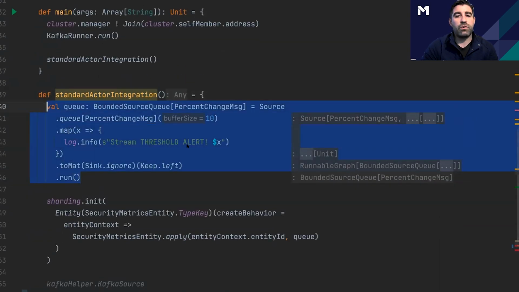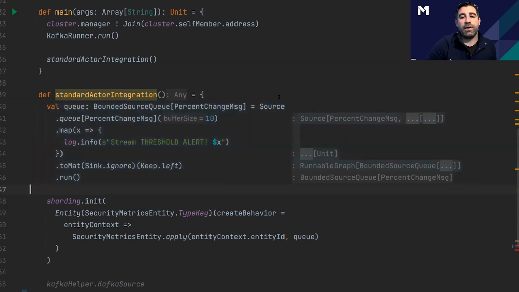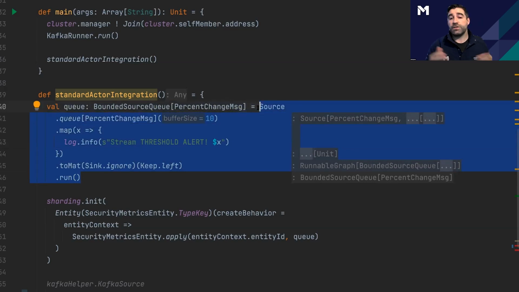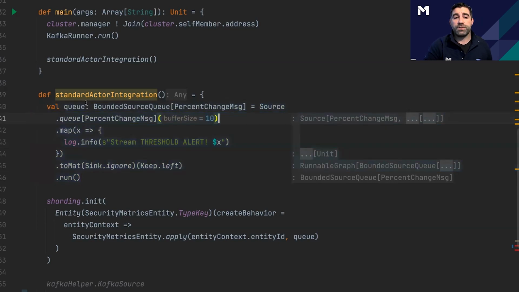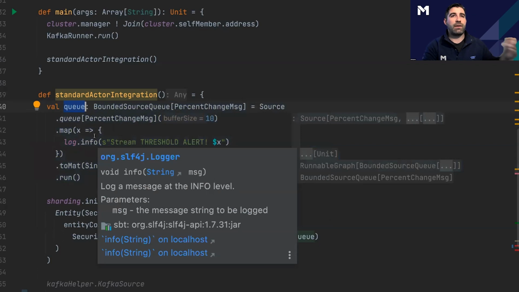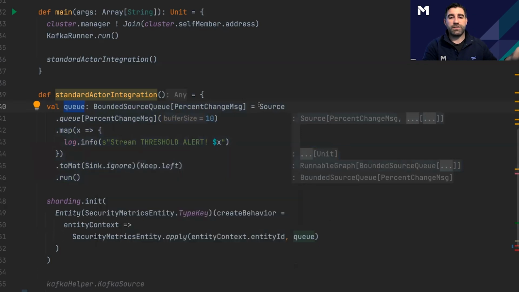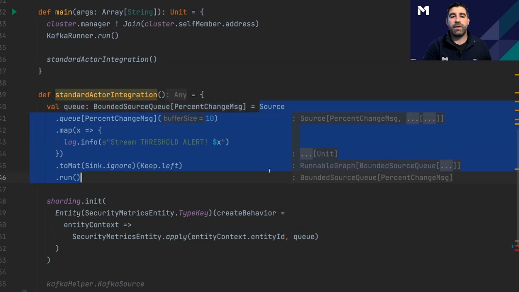This is that very cool stream operator I was telling you about, Source.queue. So this is going to create a stream that is a normal Akka stream, but the result of creating this stream is this thing called a bounded source queue. The bounded source queue, you can just put objects into, like a queue, messages, and the source will process them. And so this actor is actually going to have a reference to that queue and be able to just put things asynchronously into that queue.